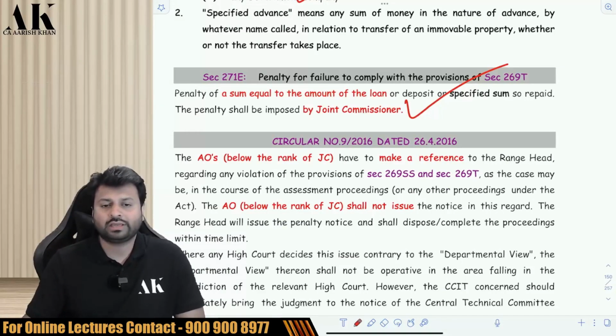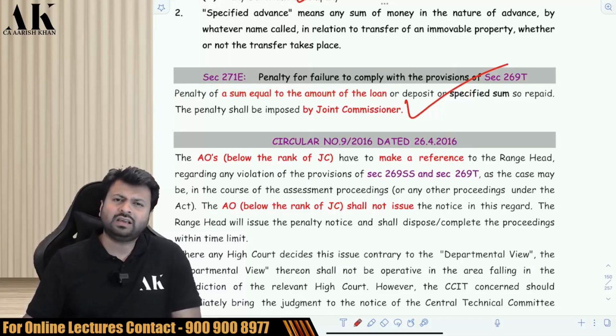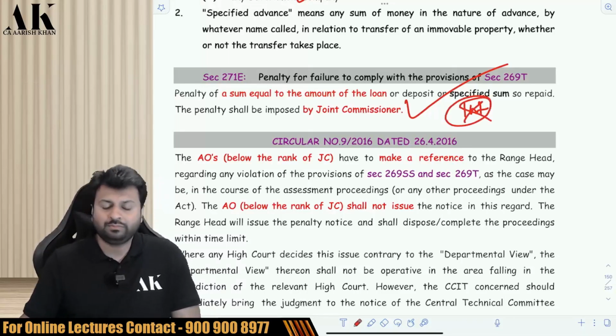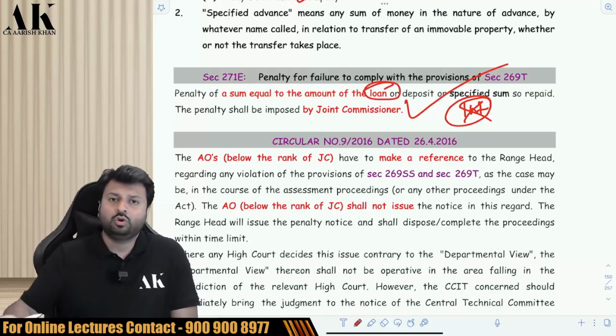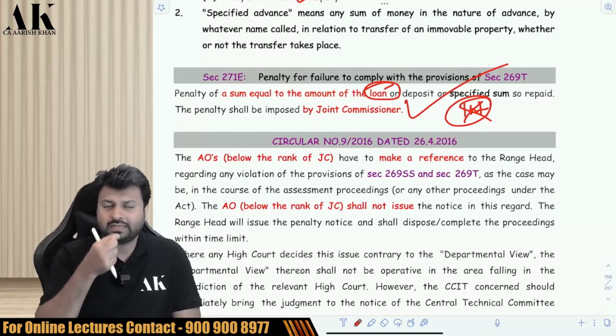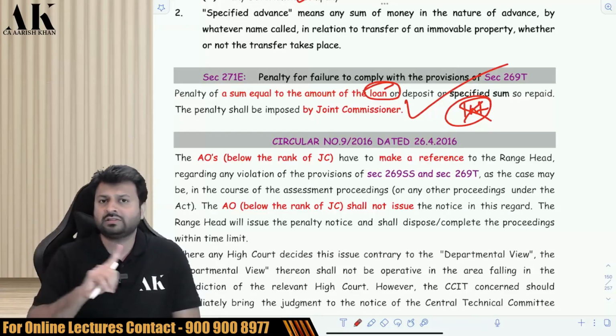Okay, the equivalent to the cash loan repaid. So, will the penalty be imposed on the interest portion also? No. Interest portion penalty will not be imposed. The penalty will only be imposed on the loan portion, not on the interest portion. So if you are repaying 18,000 rupees loan and 3,000 rupees interest, all of them in cash, the penalty will only be 18,000 and not 21,000.